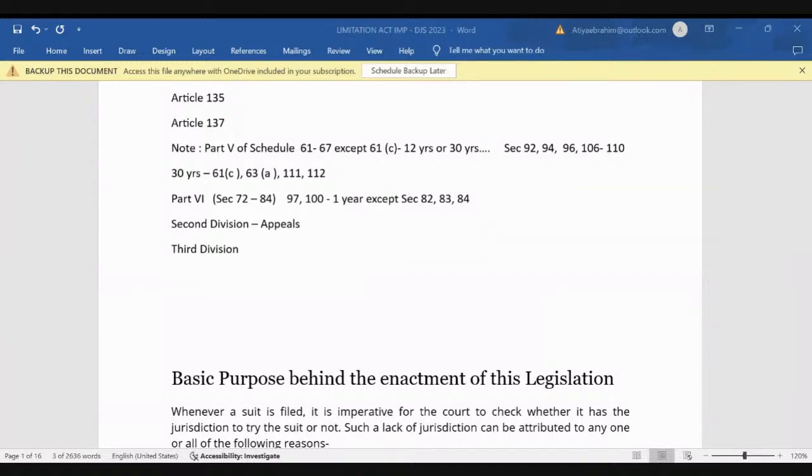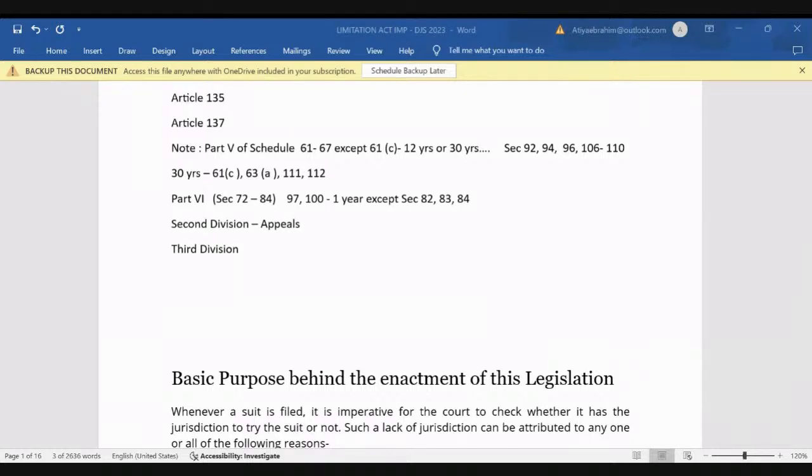That was repealed by the Third Law Commission, and the Limitation Act of 1963 came into force after the 1908 act. It was repealed by the Third Law Commission, okay, remember this.